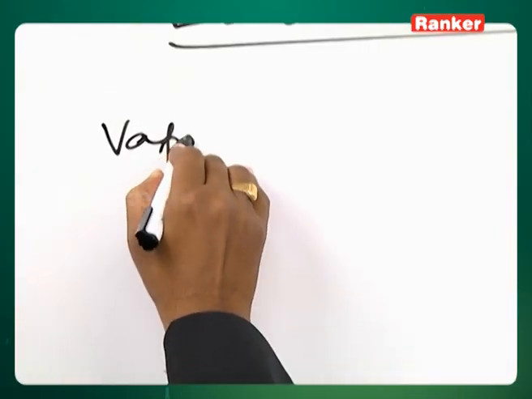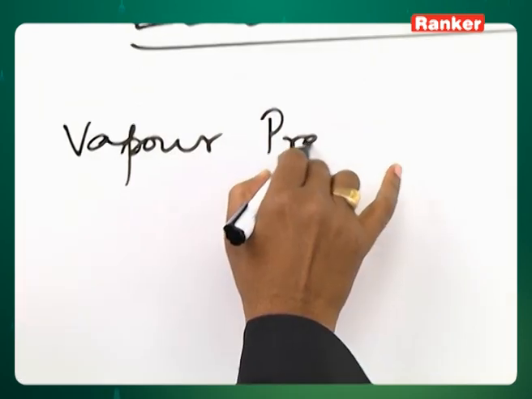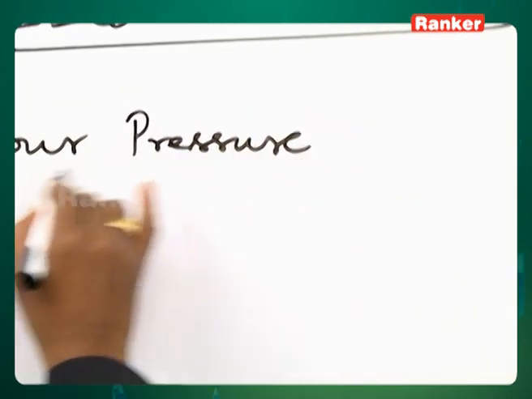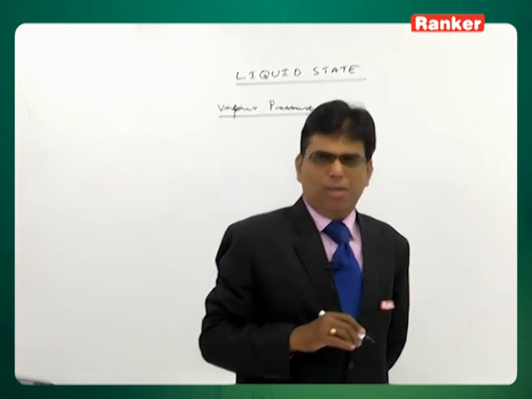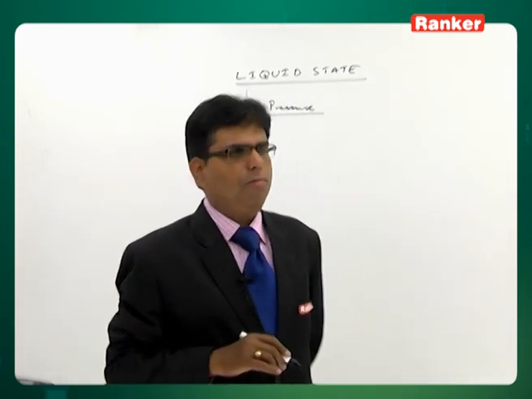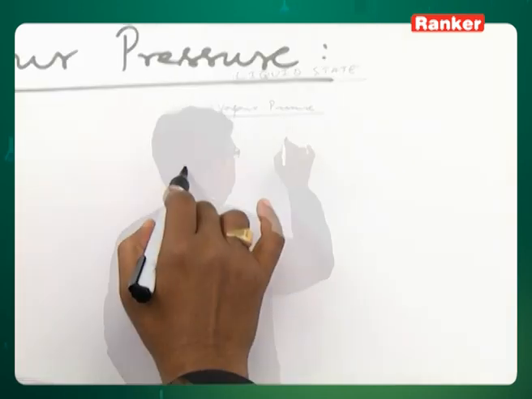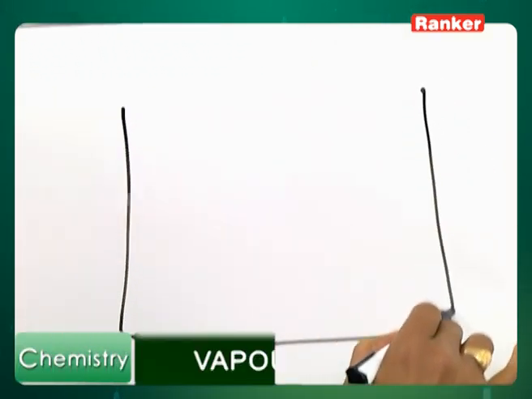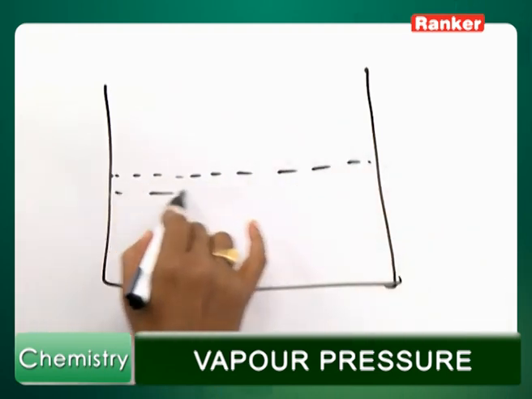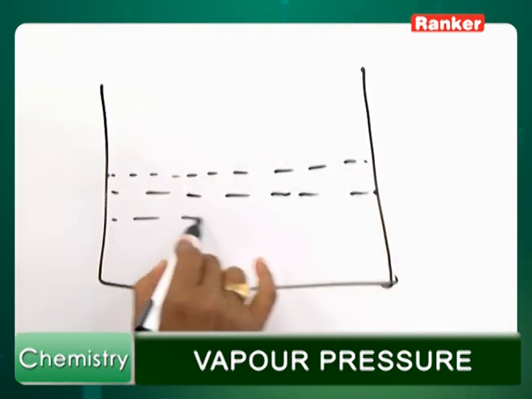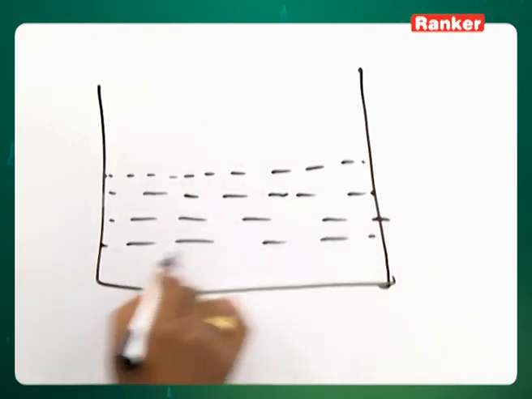Now, first we discuss vapor pressure. What is vapor pressure? Vapor pressure is pressure exerted by vapor molecules on the surface of its own liquid.